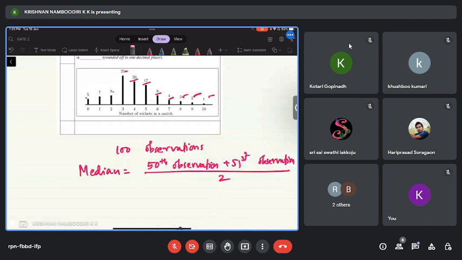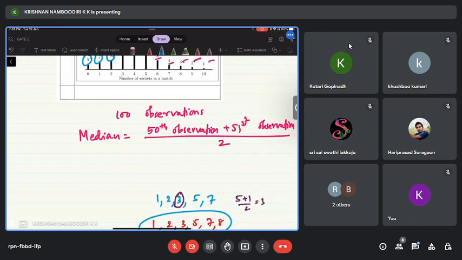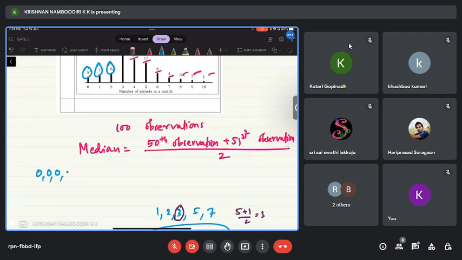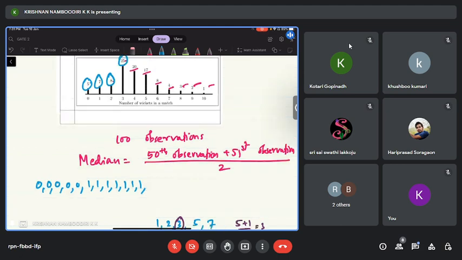So what is the 50th observation and 51st observation? So you can just sum. So here five observations are over, 12 are over, 20 are over, 5 plus 7 plus 8, 20. So by 25, that means what is happening here? 0 will happen 5 times, 0, 0, 0. Then 1 will happen 7 times. 1, 1, 1, 1, 1, 1, 1. So 2 will come 8 times, 2, 2, 2, 2. It goes like that.